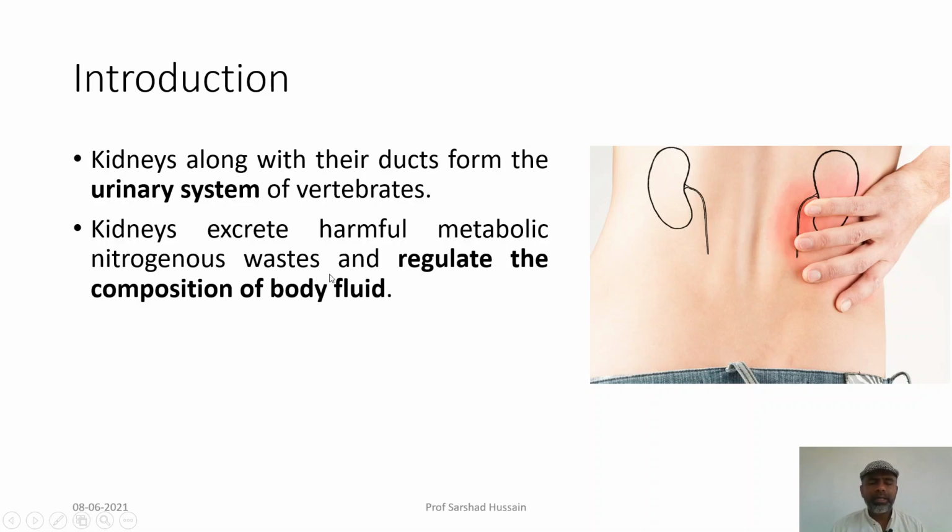They must not have anything which can be called a waste, because nitrogenous wastes are toxic. So, they must be removed. If they are not removed, they will be dumped inside the body fluid, and the body fluid will become toxic to the body. So it is how they regulate the composition of body fluid, so that the body fluid is fine because your kidneys are functioning properly.